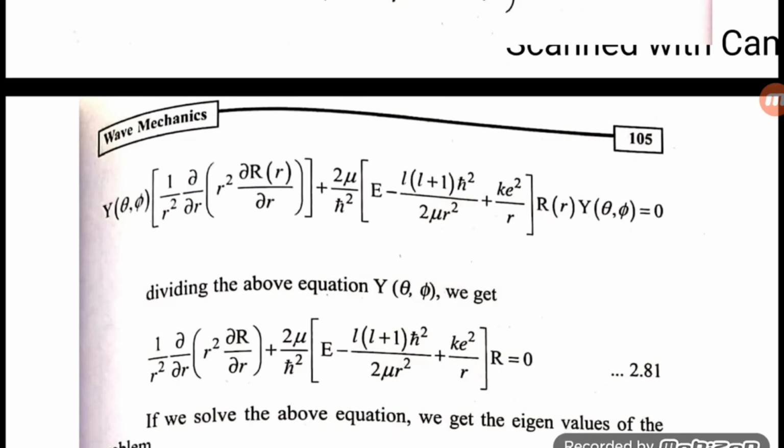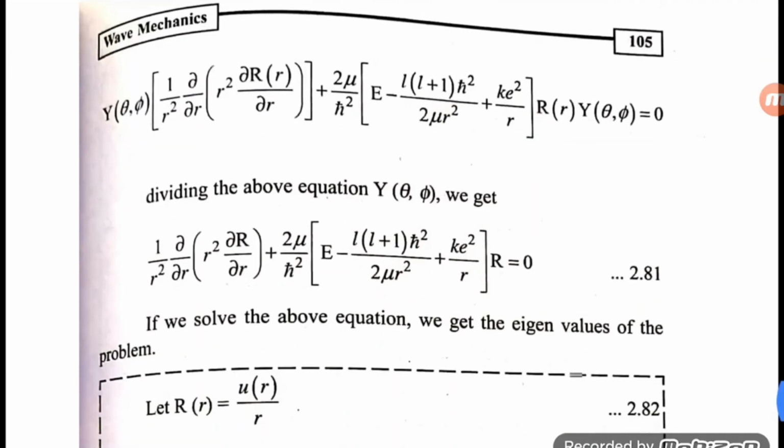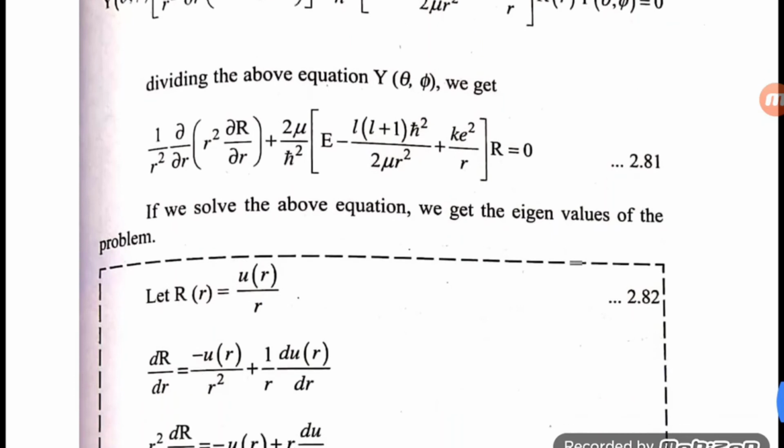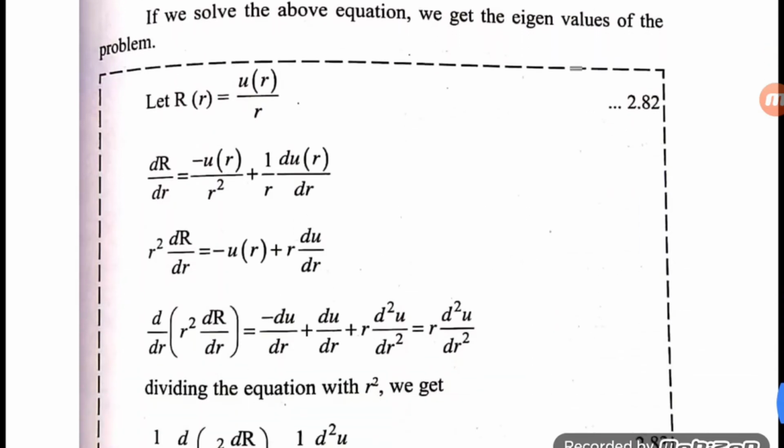Dividing the above equation by Y(θ, φ), we get 1 by r² ∂/∂r of (r² ∂R/∂r) plus 2μ/ħ² [E minus l(l+1)ħ²/(2μr²) plus ke²/r] R equals 0. If we solve the above equation, we get the eigenvalue of the problem. So hence from this we can calculate the ground state energy level of hydrogen atom.